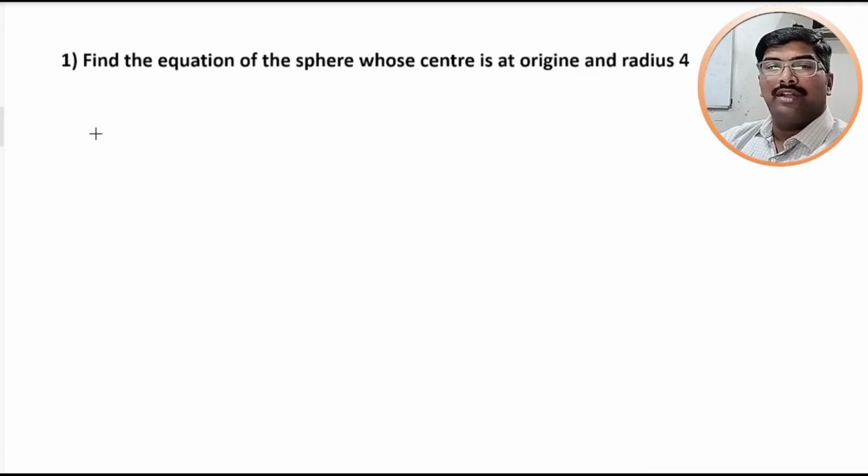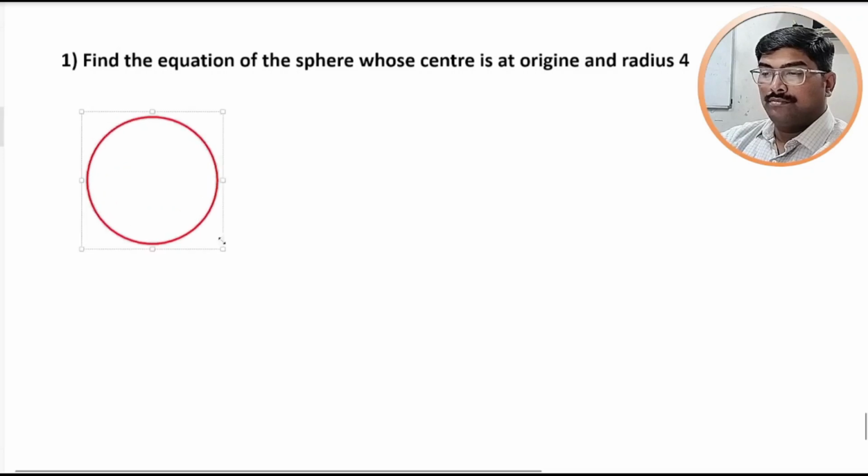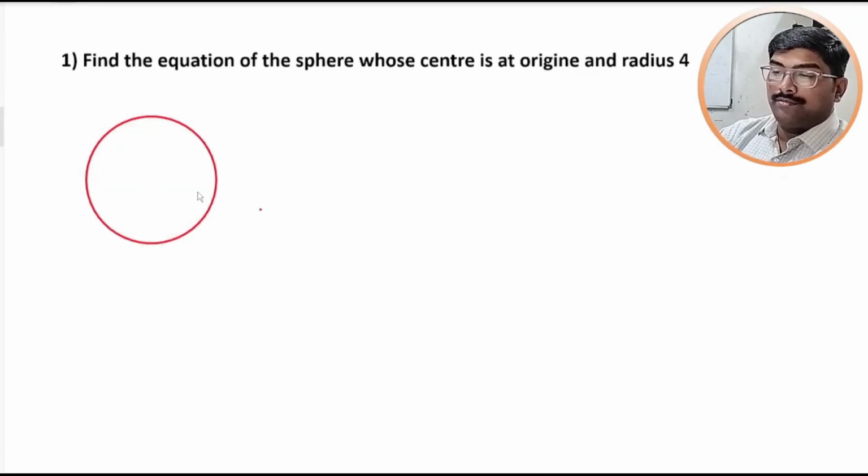To solve this, I will draw a sphere where this is the center of the sphere, which is at origin, that is O. And given that the radius of this sphere is equal to 4.